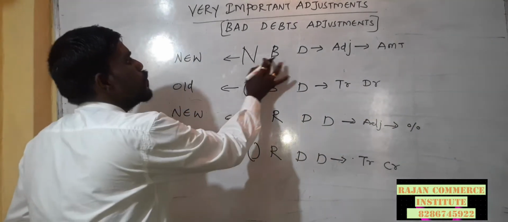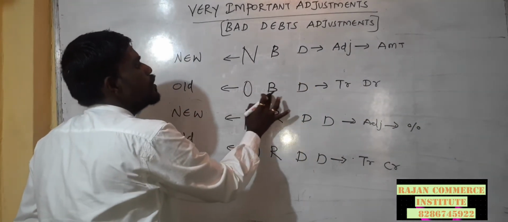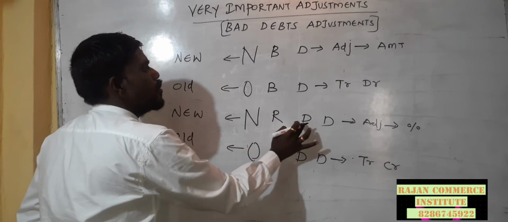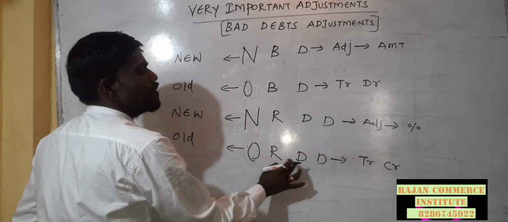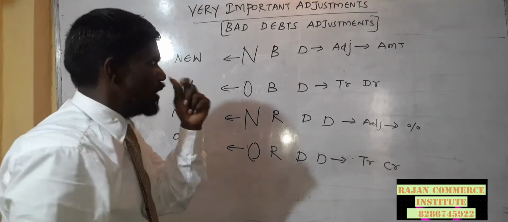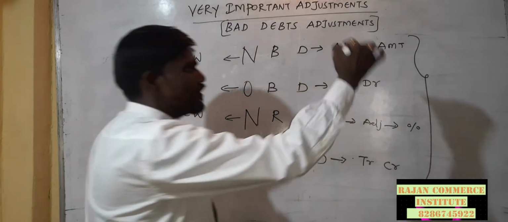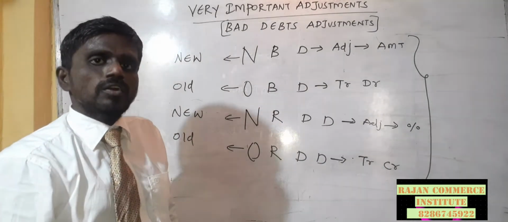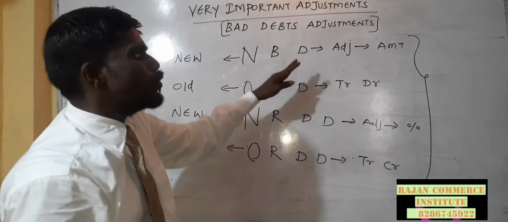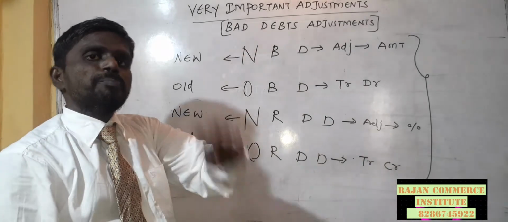N means new bad debts. O means old bad debts. New reserve for doubtful debts. Old reserve for doubtful debts. So everything is a loss to the business. So we have to deduct it from the debtors.